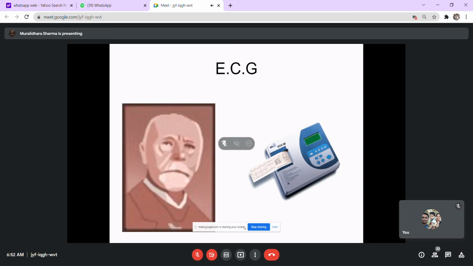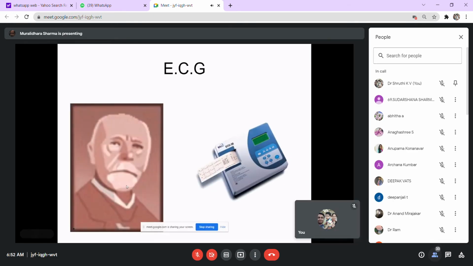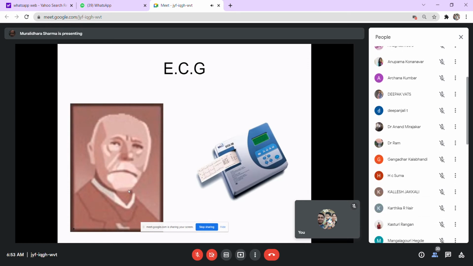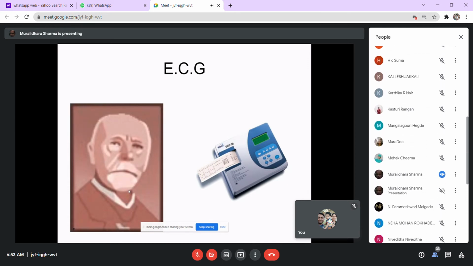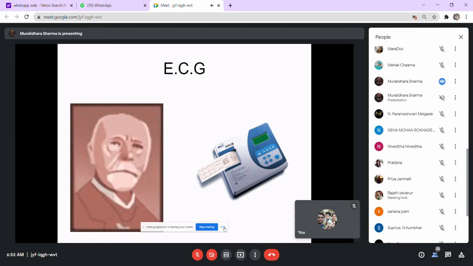We start with the topic of ECG. Now, ECG, we start with the image of Einthoven. Einthoven is the first person in whose credit the correct technology of recording the ECG and understanding ECG is there.